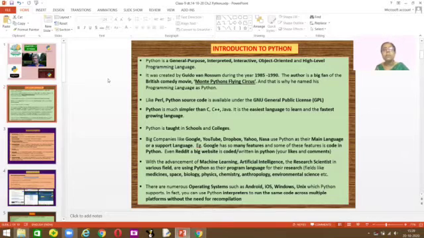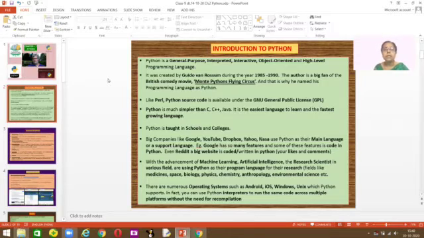It was created by Guido van Rossum between 1985 and 1990. Till 2018, Guido van Rossum stepped down from his interaction with Python, and there are many other people continuing this work. Python was named by him because he was a fan of a British comedy show called Monty Python's Flying Circus, and that's why he gave his programming language the name Python.